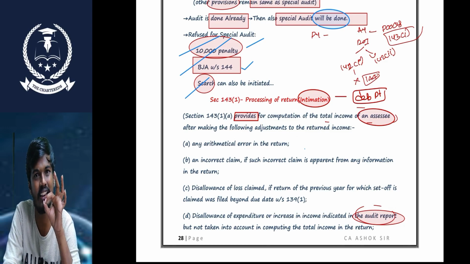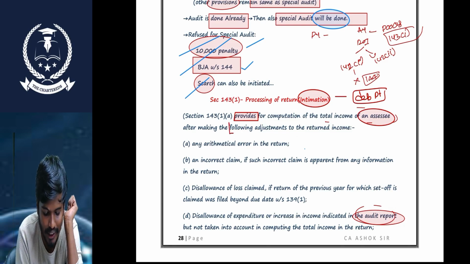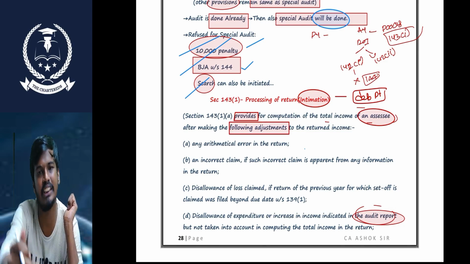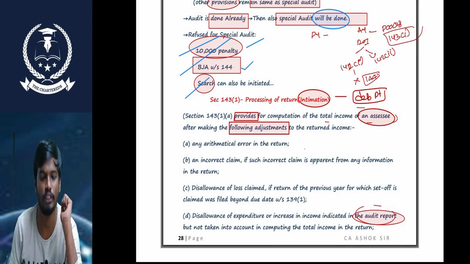Sir, while processing the return, the income tax department makes some adjustments. The income tax department can make the following adjustments. Only after making these adjustments, I will send the intimation order to the SSC. Sir, what are the adjustments?